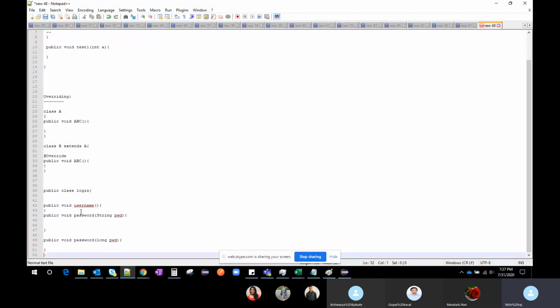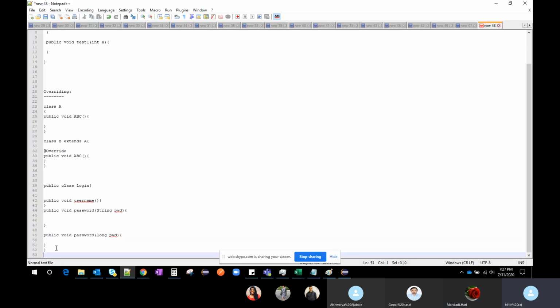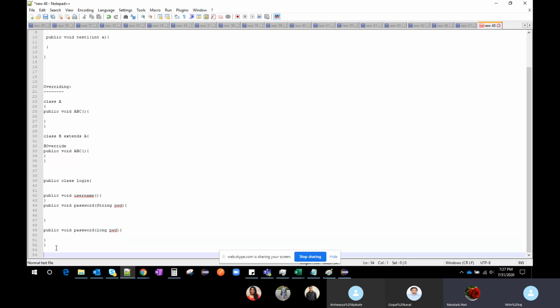In the same class we have the same method, password, but the argument is different. If a user wants a password in terms of string, they can call this method, or if the user wants the password in terms of phone number, they can use the other method. So this is how we can use method overloading in Selenium.